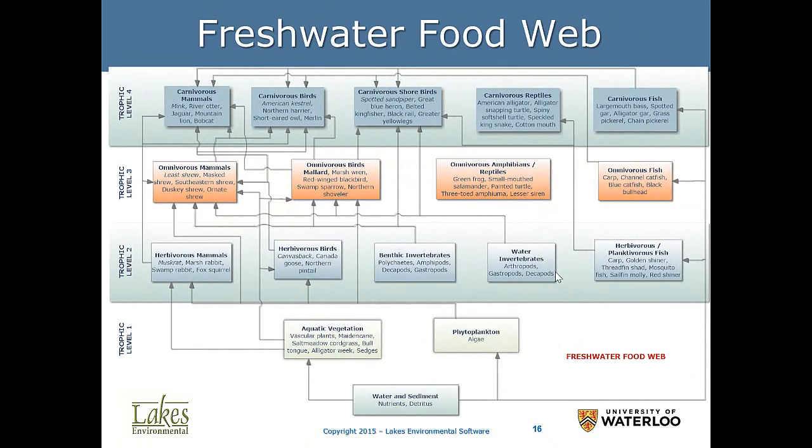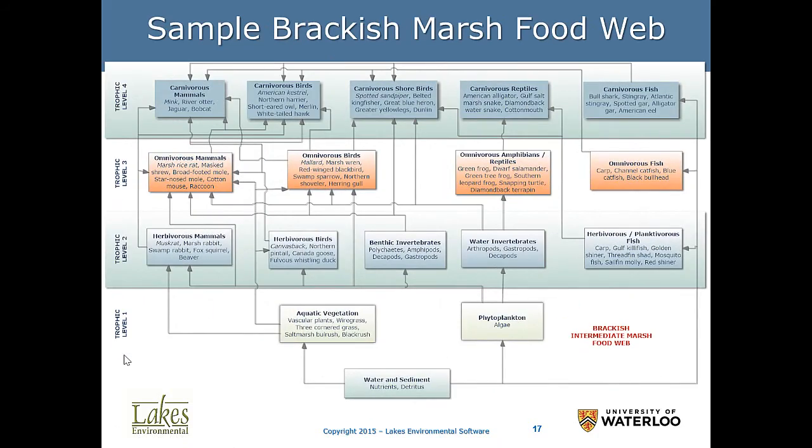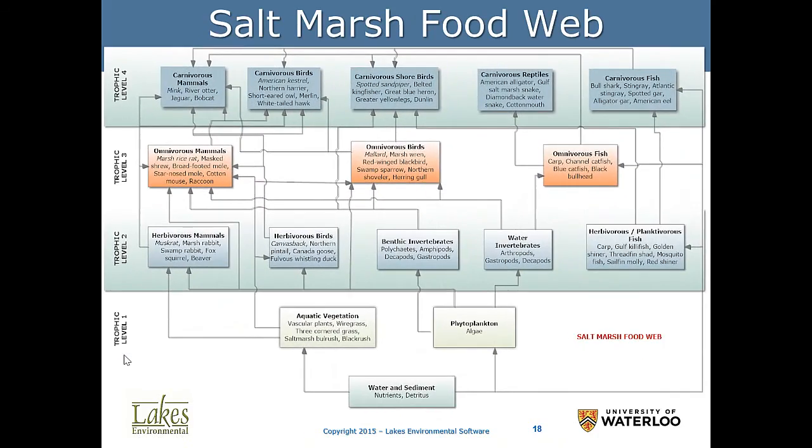Next one, going to the freshwater. I'm not showing the desert here. It is a little more complex because water and sediments will feed the phytoplankton, goes to aquatic vegetation, and then go in a complex manner to all the trophic levels. Brackish water is similar, with different animals, and the salt marshes have different interrelationships, but different representatives of the guild.